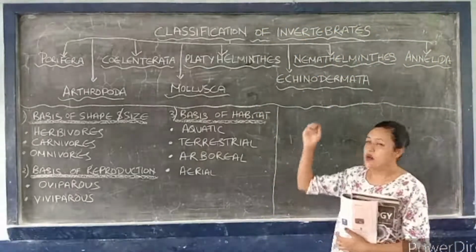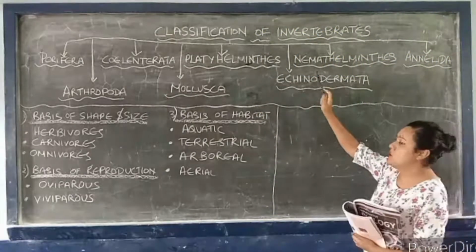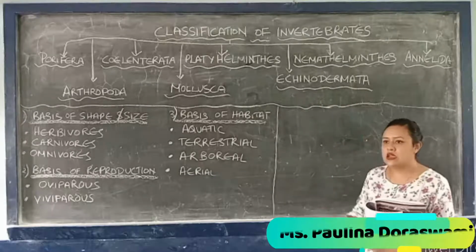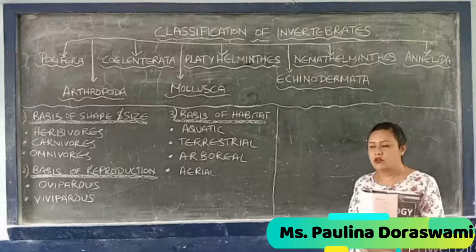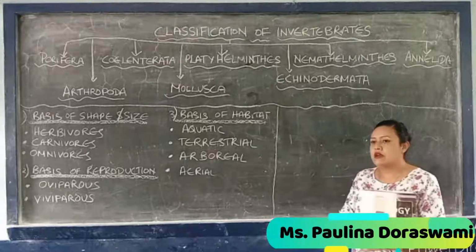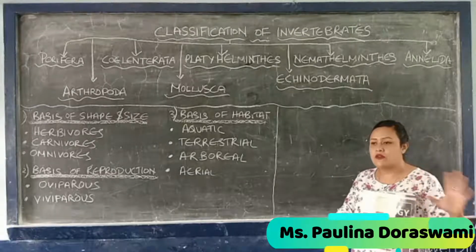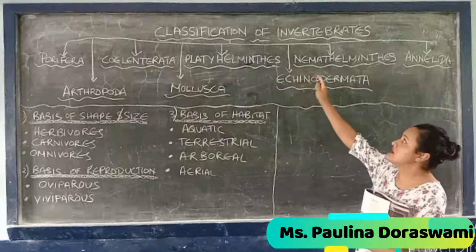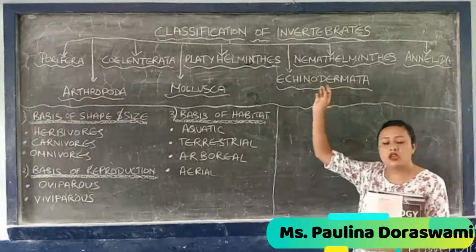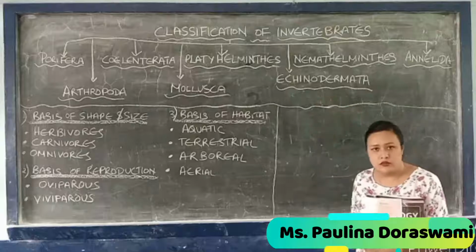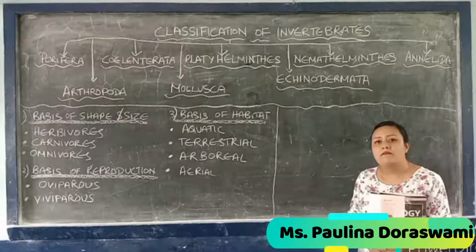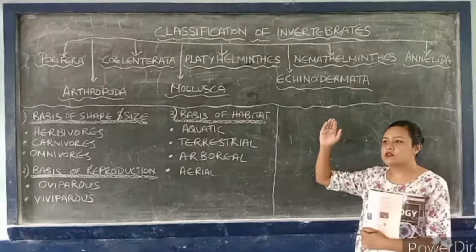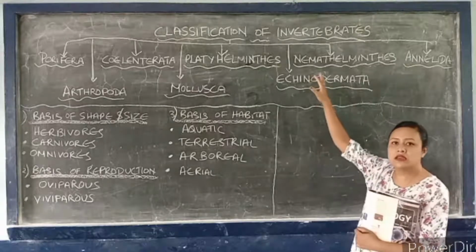Today's class we are going to begin with classification of invertebrates. Last class we discussed the vertebrates, the different types of animals that have a backbone. Today we are going to discuss invertebrates. Invertebrates are those animals who do not have a backbone. About 90% of animals belong to this group.